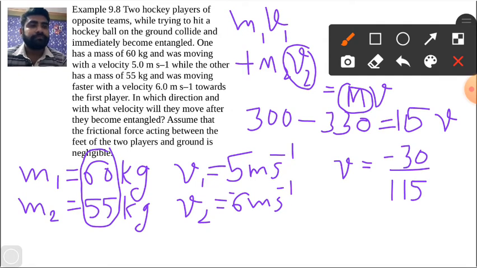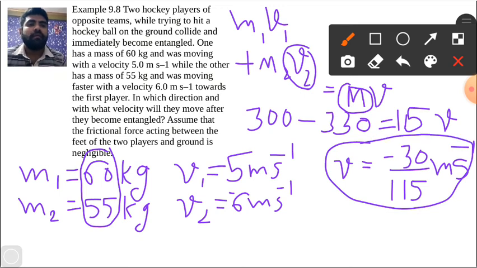So this velocity we found in meter second inverse. Now this velocity we get as negative, and negative means in this direction, because earlier we assumed this as negative.